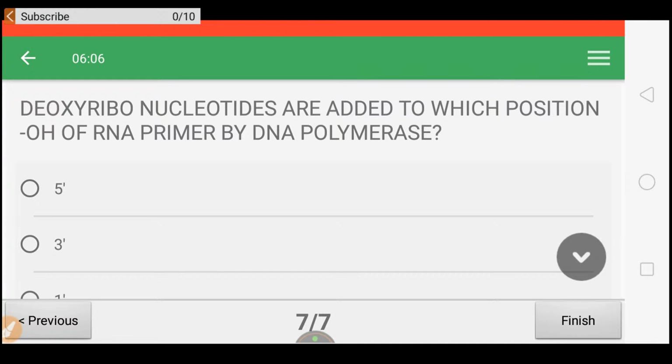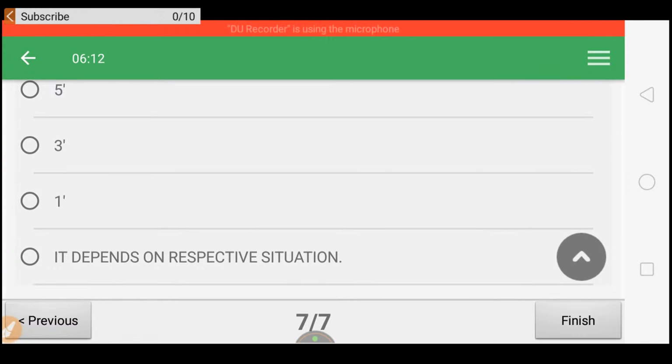Next, deoxyribonucleotides are added to which position of OH of RNA primer by DNA polymerase? 5 prime, 3 prime, 1 prime. It depends on the respective situation.